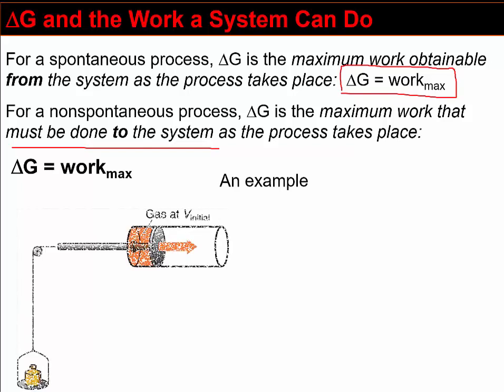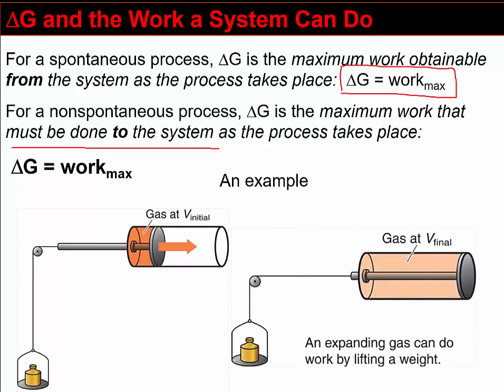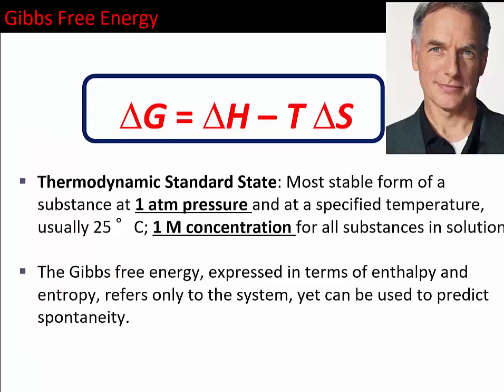So if I've got a little gas cylinder right here that's hooked up to a little weight and piston, right? As the expanding gas can do work by lifting that weight, right? So as your gas expands, it's got a new position on the piston. It moved that weight up, right? So it went up in gravitational potential energy. It's done some work. And this is called Gibbs free energy. That's why it's got the symbol G.